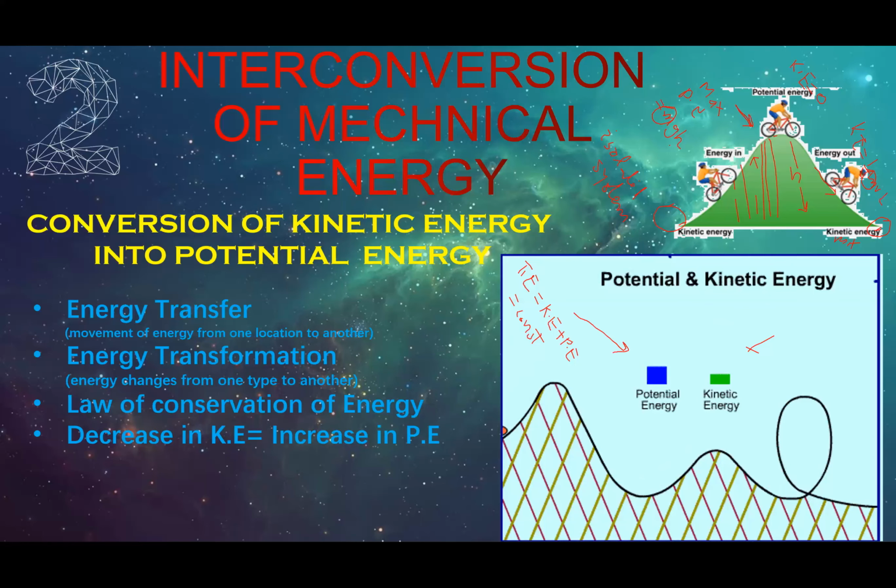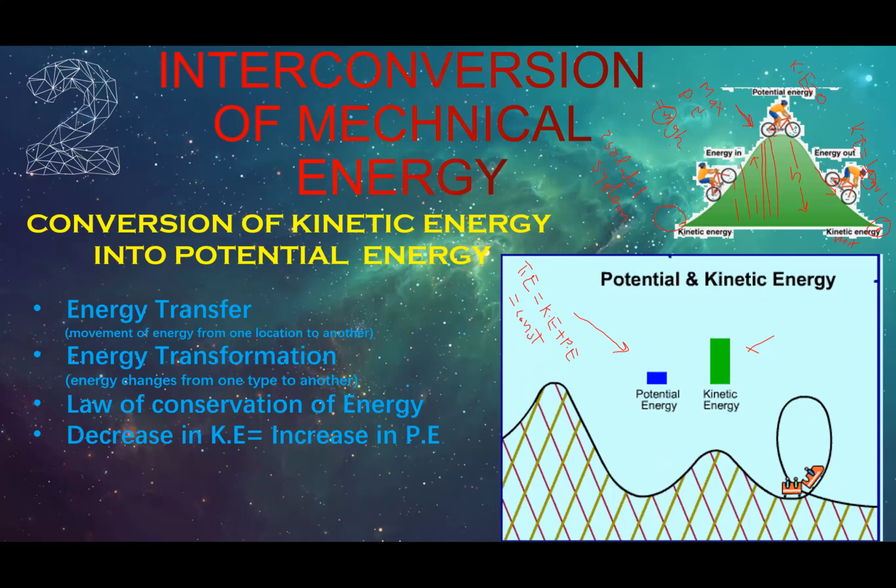Energy transformation is a term which we apply to energy changes from one type to another. You have seen energy transformation. Why? Because the kinetic energy of the cyclist changes to the potential energy of the cyclist when he arrives at the top of the cliff. The law of conservation of energy, I already told you, is that energy is neither created nor destroyed, but it can be changed from one form into another form. Throughout this journey, you have seen that kinetic energy changes into potential energy, and then potential energy changes into kinetic energy.